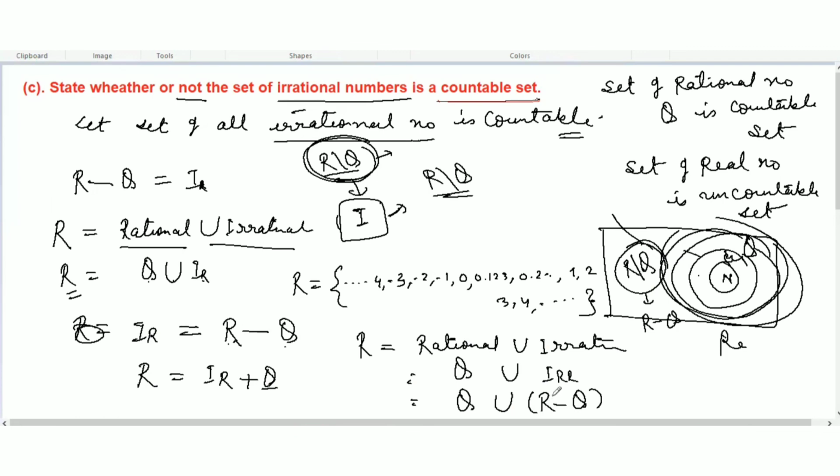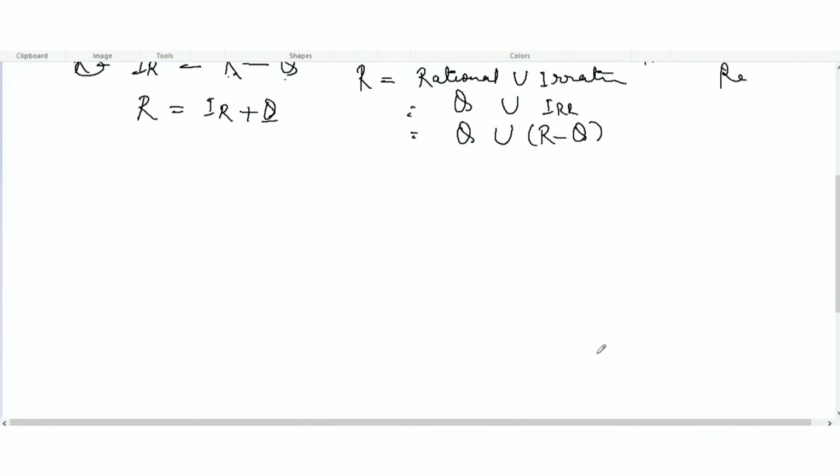Here we know that the set of rational numbers is a countable set. This is all real numbers we are finding, and we know that the set of rational numbers is countable, and here we assumed that the set of irrational numbers is countable. So this is rational and this is irrational.